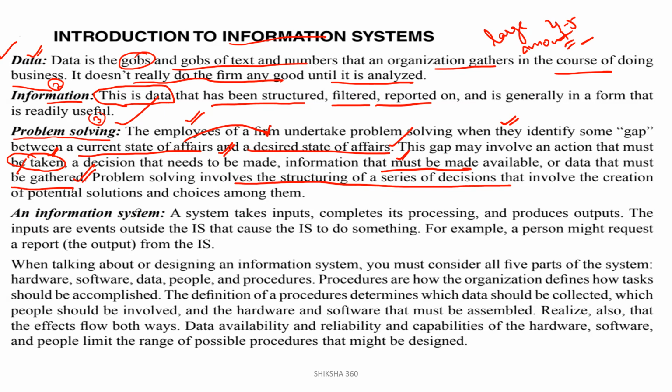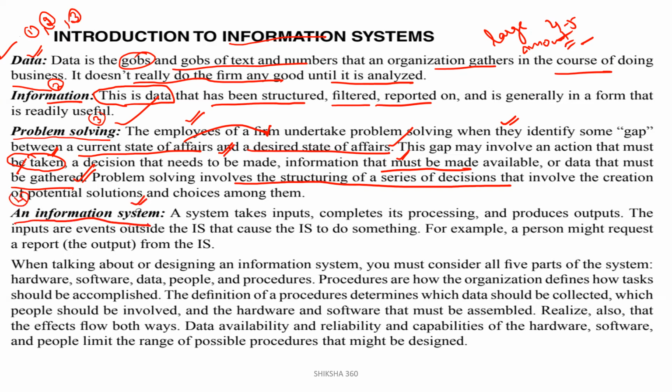What you have to remember is that the employees of a firm undertake problem solving when they identify some gap between the current state of affairs and the desired state of affairs. In that case, they have to take care of problem solving. Now we have discussed three definitions: data, information, and third, problem solving. The fourth one is information system.